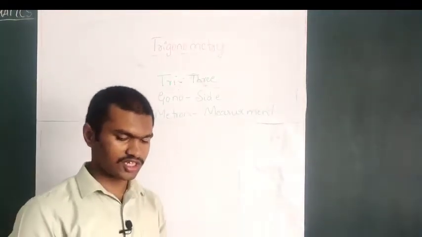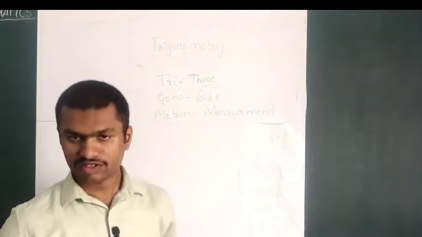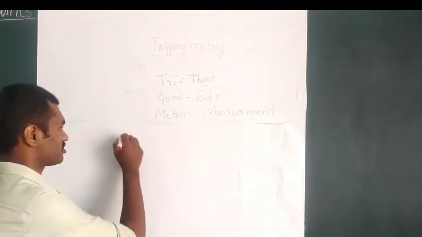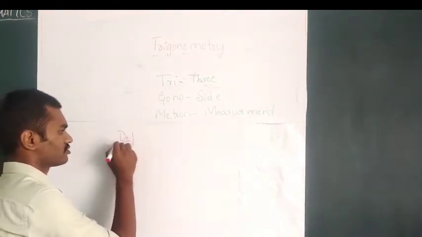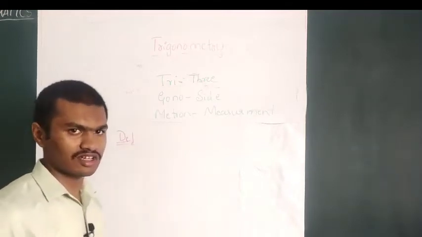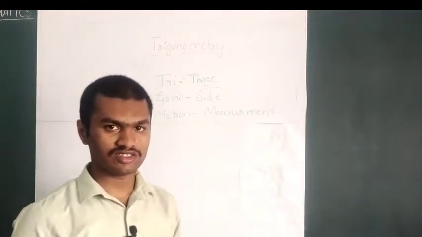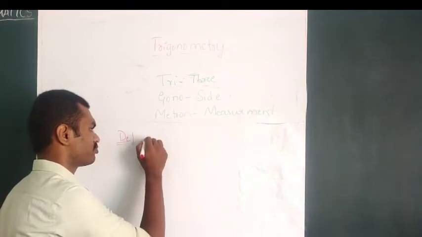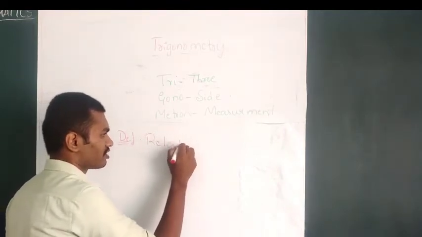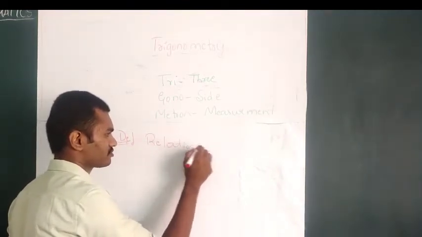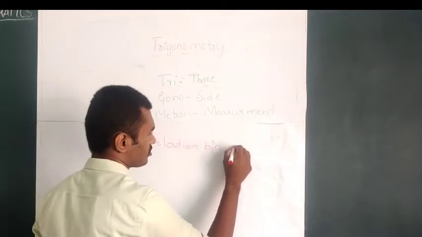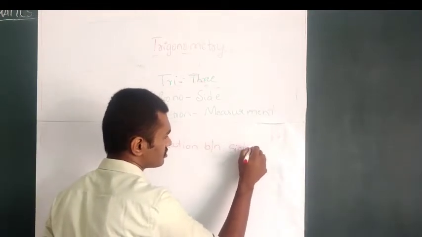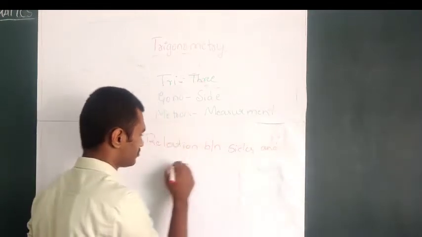So let us concentrate on the definition of trigonometry. Trigonometry is a branch of mathematics dealing with the relationship between sides and angles.